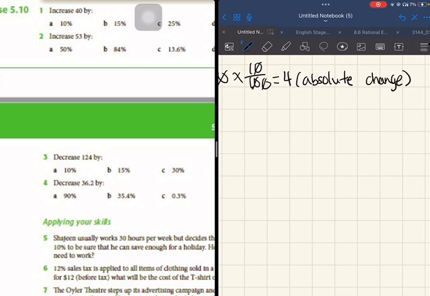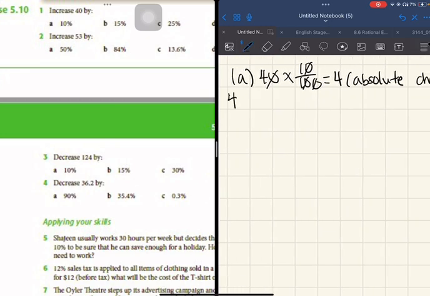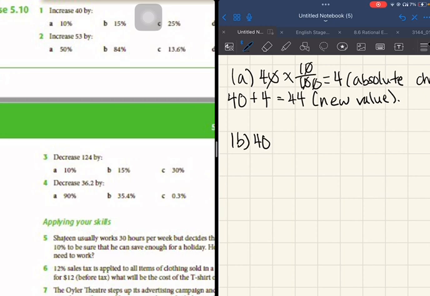During the exams, it is recommended to not write A, C. It's better if you write the whole thing, so write absolute change. This isn't the new value yet, so to get the new value, just add 40 and 4, get 44, and that is the new value. That is your answer.